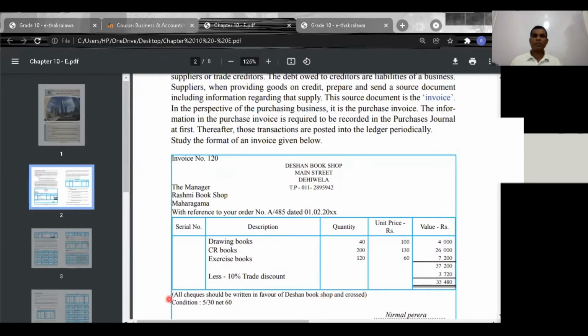And cross condition. Net 30, which means 30. You have to send it before 30.